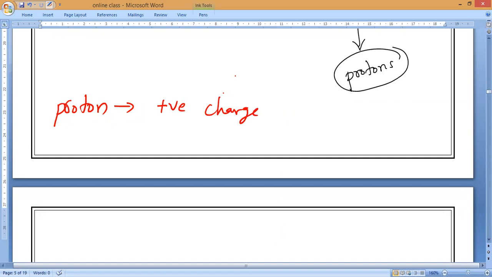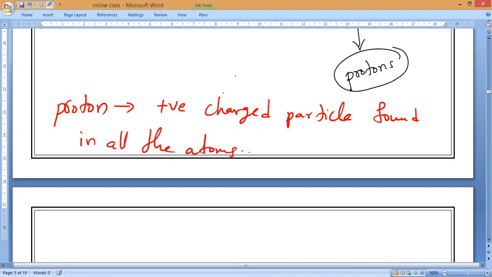Positively charged particle found in all the atoms. That is what you have to remember. Clear, everybody? All the atoms of the elements. This is all about it.